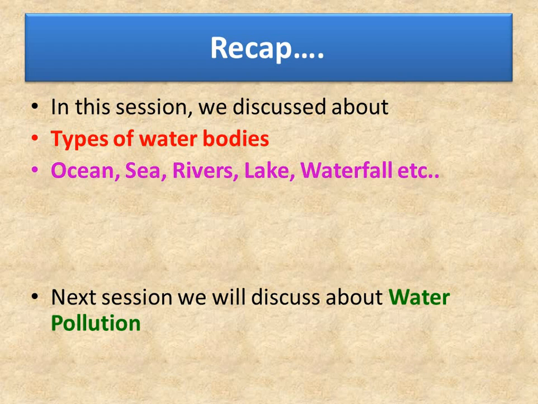We have Arabian Sea. Rivers are large streams that flow over the land. They can be freshwater, originating from the mountainous area, and they drain into the ocean or sea. Examples are Ganga, Kaveri, Yamuna. We also learned about lakes. A lake is a water body surrounded by land on all sides. The lakes could be freshwater or saltwater. Example for freshwater is Kolleru Lake and example for saltwater is Sambar Lake. In Tamil Nadu, the biggest lake is Veeranam Lake.